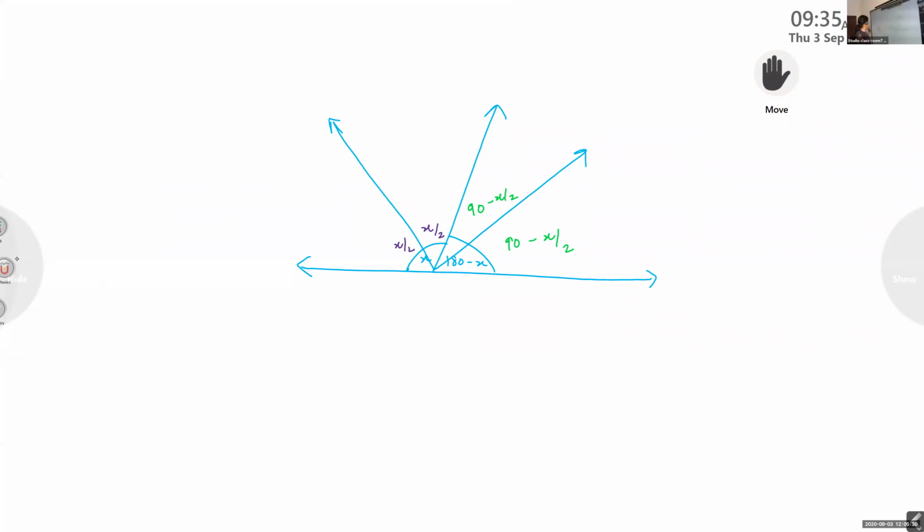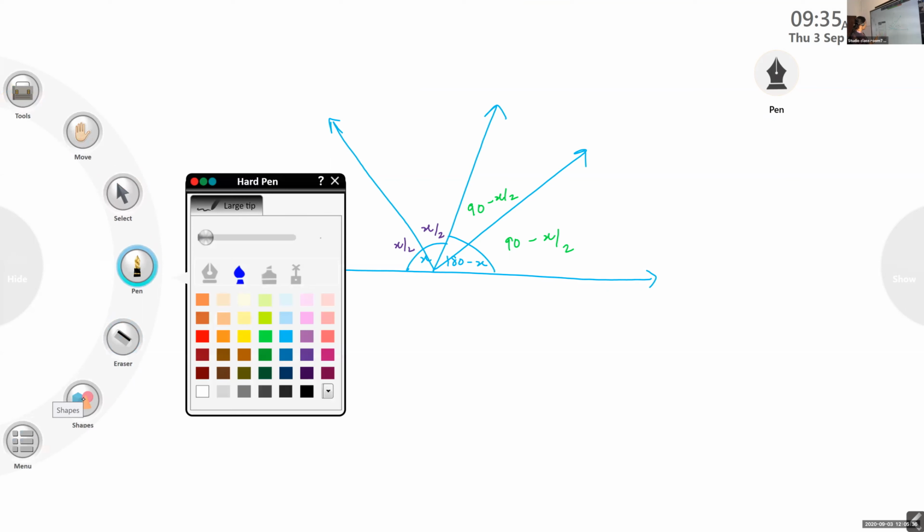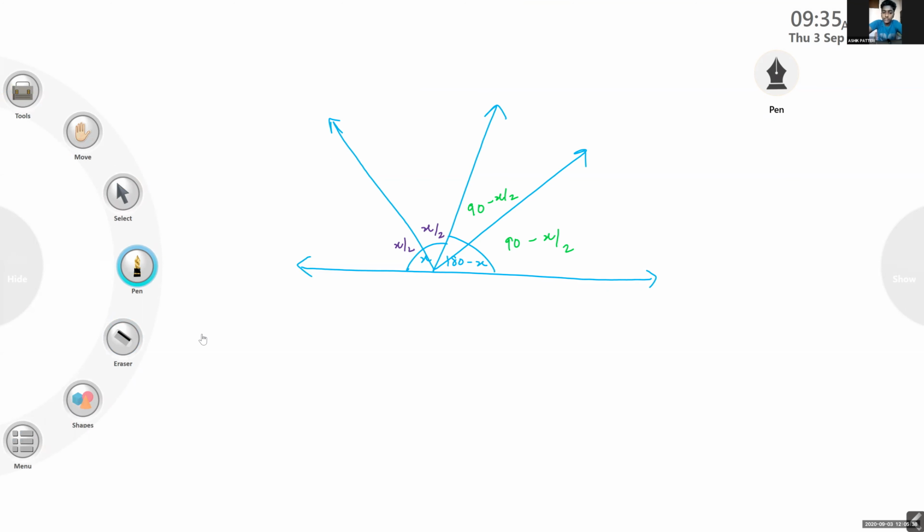Okay, children. Now there are 4 angles. Did you understand the 4 angles here? One is X by 2, that equal part is X by 2. And the next part is 90 minus X by 2. And the 4th angle is 90 minus X by 2. Okay, children. Now look at our question.